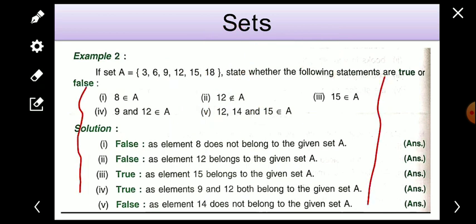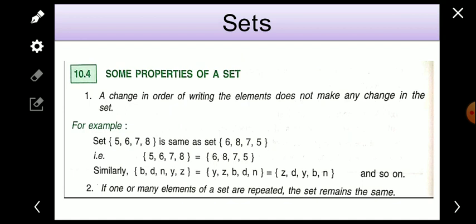These are very easy. Now some properties of a set. A change in the order of writing the elements does not make any change in the set.